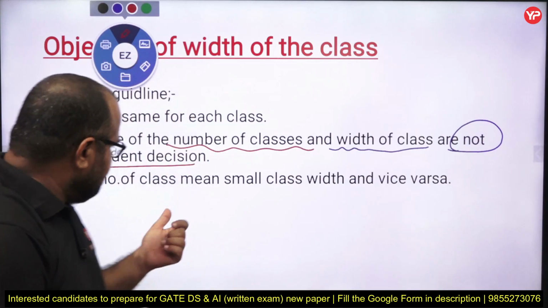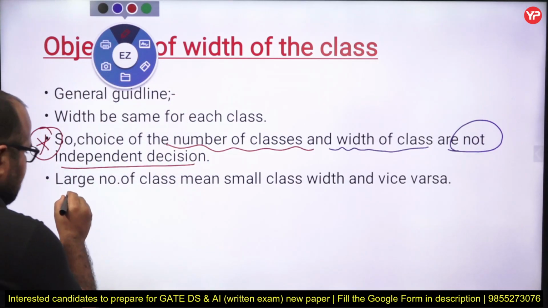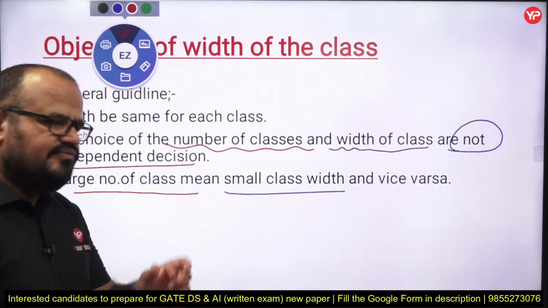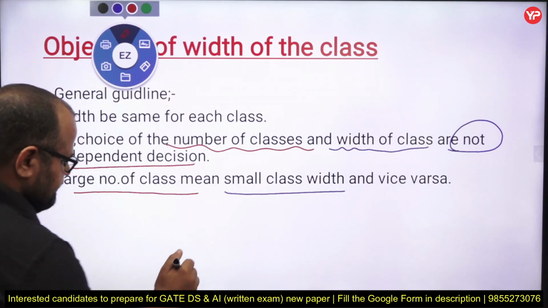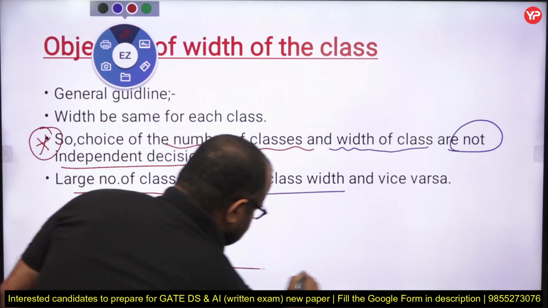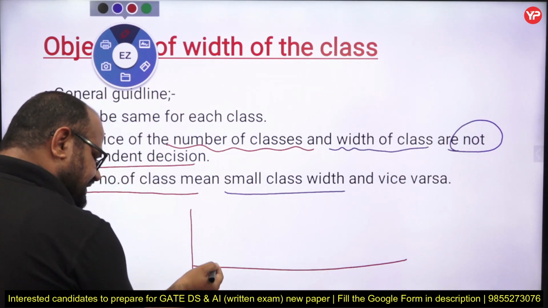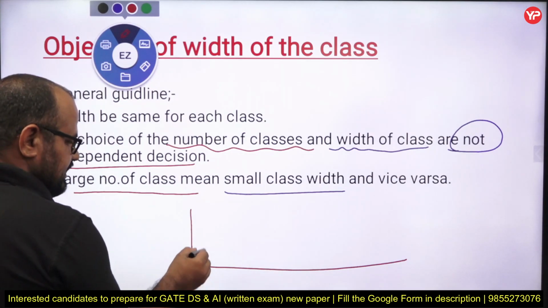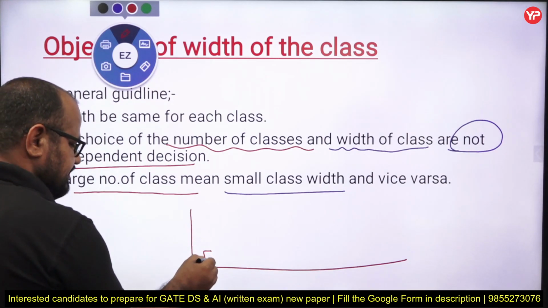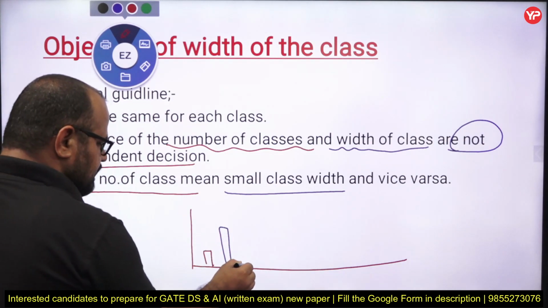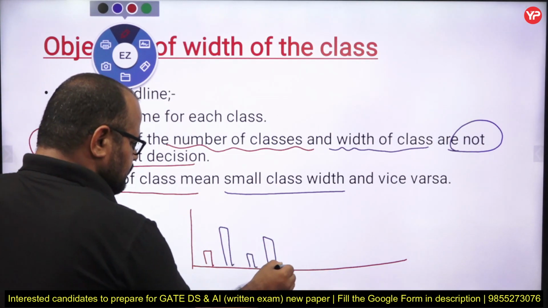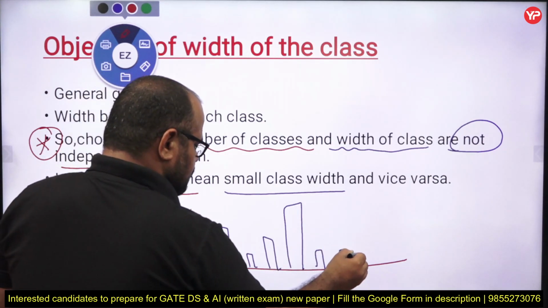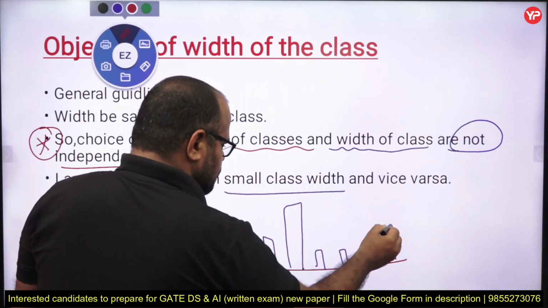Fine, my dear students. That's why a large number of classes means small class width. If I just see, this is frequency, this is the class. So if I take each unique number as a different class, then my histogram is like this.